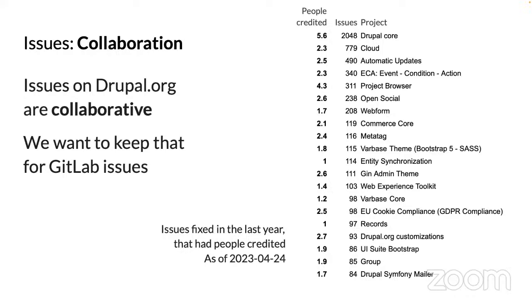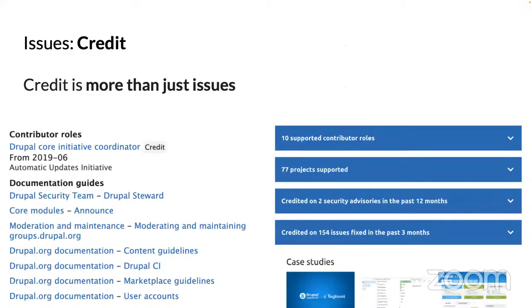So we have to figure out how to keep that collaborative sense, and that's why we have the issue forks and merge requests set up the way we do. And credit, that's also something that's become really important in the Drupal ecosystem that is not seen in the same way in other open source projects.